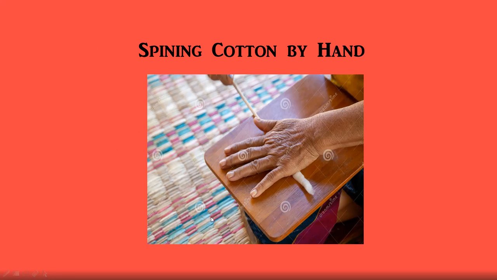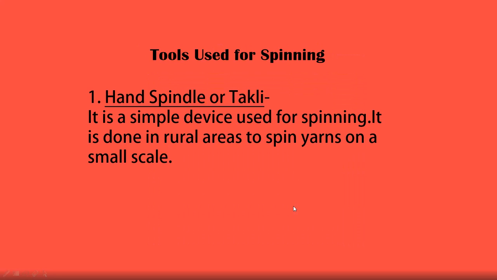Spinning of cotton by hand, again you can see here the person is using a wooden log, like you hold your books like that. He has a wooden log on which he has kept the cotton and he is trying to spin it out. But this is also a very time-consuming process. It will take a lot of time to do this process.